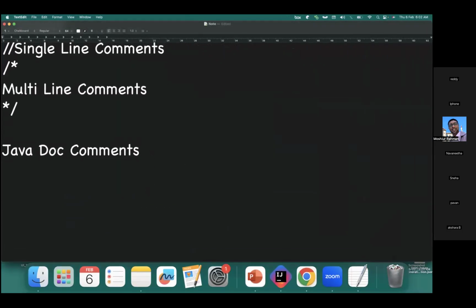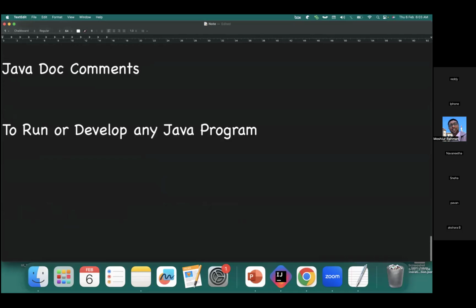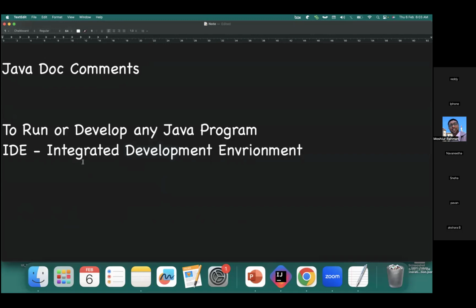Now, to run or develop any program, for example Java, I'll just take any Java program. We need one kind of mechanism to execute this program. IDE is nothing but an integrated development environment. An IDE allows programmers or developers to use the programming language, develop programs and execute them. It acts as one kind of environment.